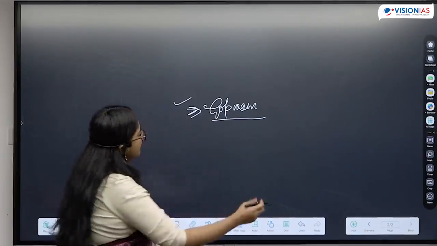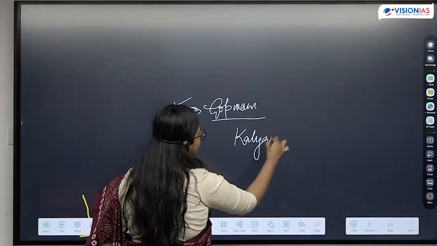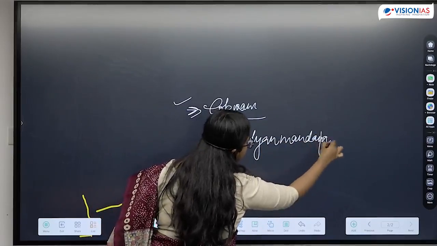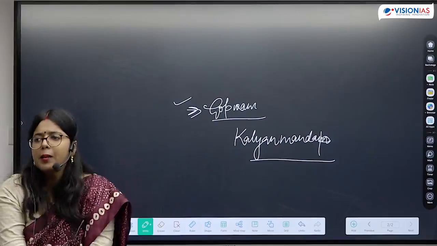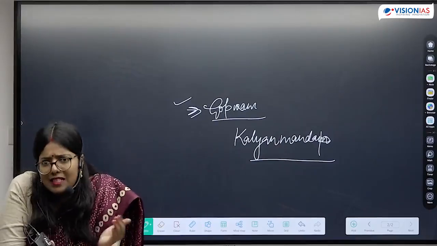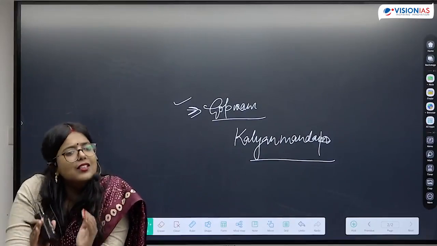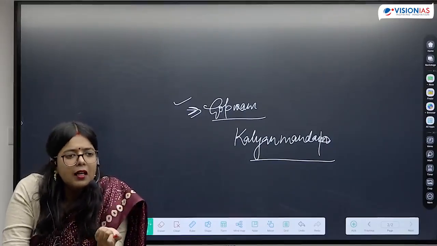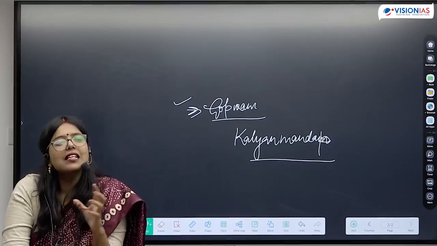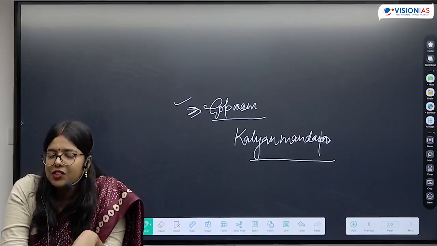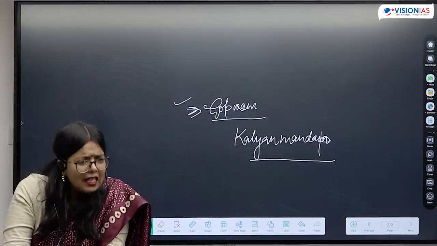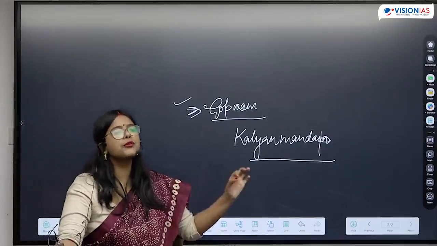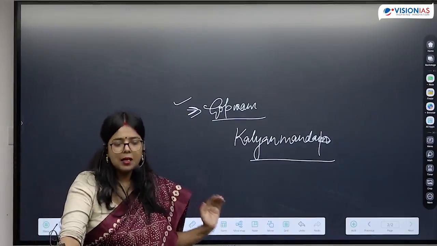At the same time, he is someone who is adding Kalyan Mandap in temples. What do we mean by Kalyan Mandap? Marriage hall. In the temple, there is a particular chamber which is dedicated to marriage ceremonies, and that is known as Kalyan Mandap. This is a particular segment in the temple that is added during the Vijayanagar period, and then it is going to remain there. Earlier we don't find Kalyan Mandaps. From this period onwards, we are going to find Kalyan Mandaps in the temple premises.